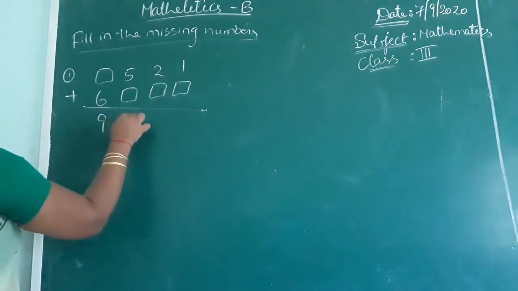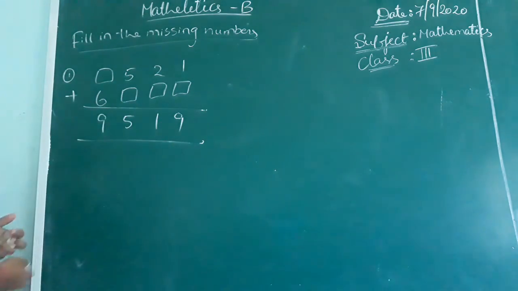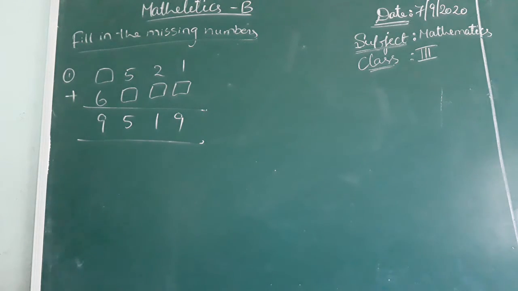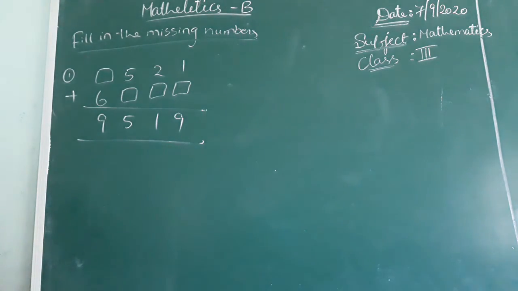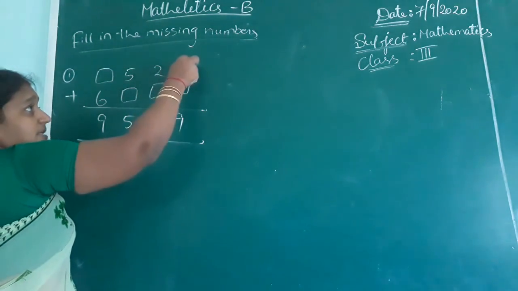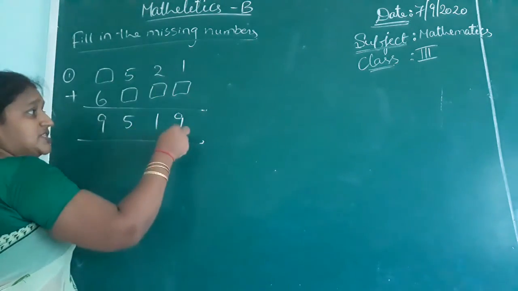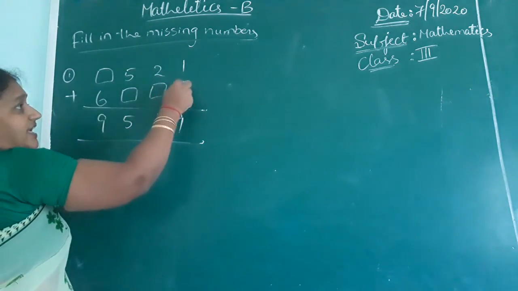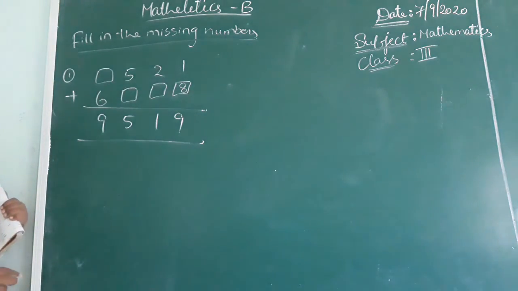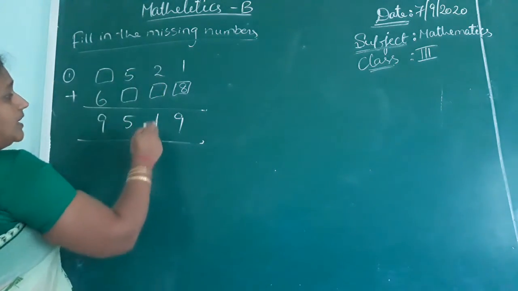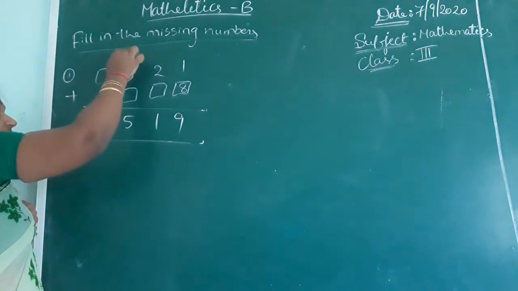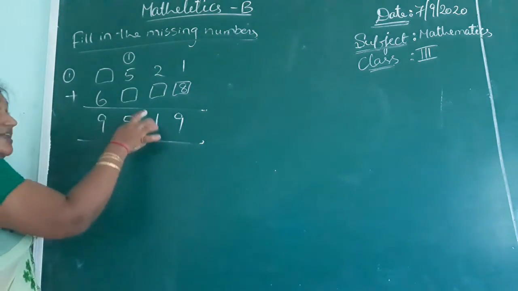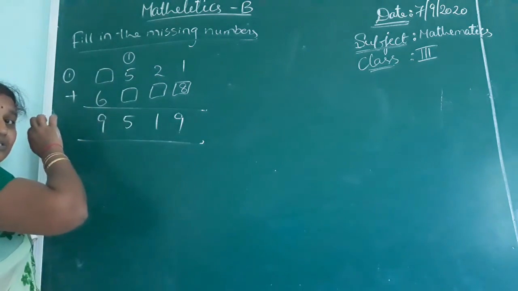Addition symbol, 9519. Children, if you observe, which number, if you add 1, will you get 9 here? With what number will you add to get 9 here? 9 minus 1, 8. 1 plus 8, 9 here. 2 plus something equal to 1 here they given, not 1, it will be 11. So keep 1 here, 11. 11 minus 2. What is 11 minus 2? 9.